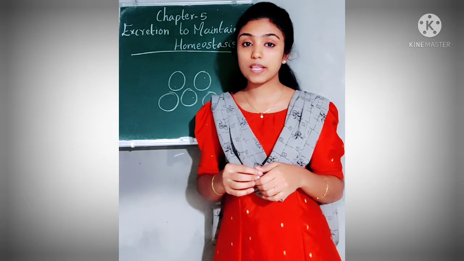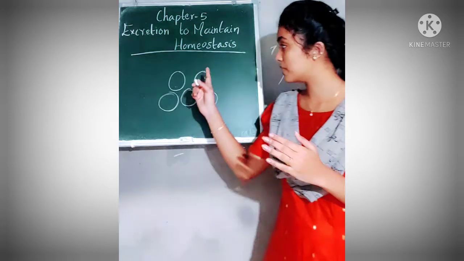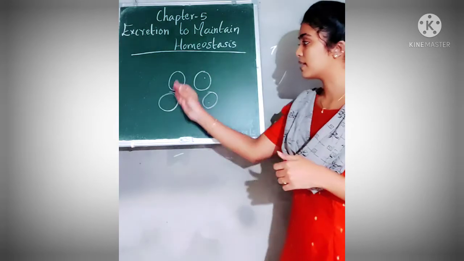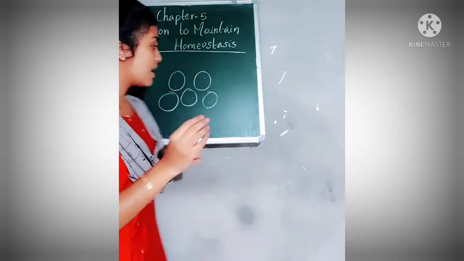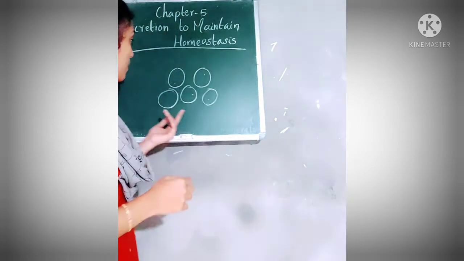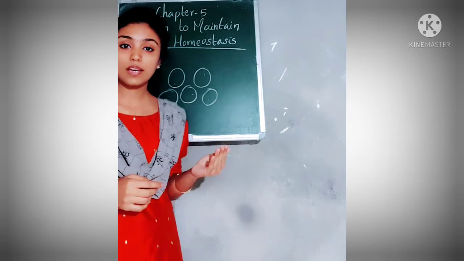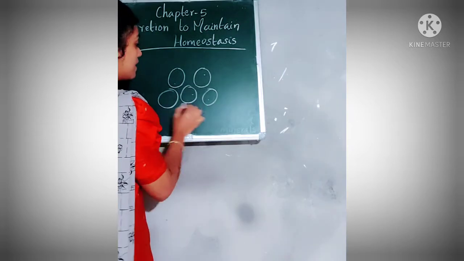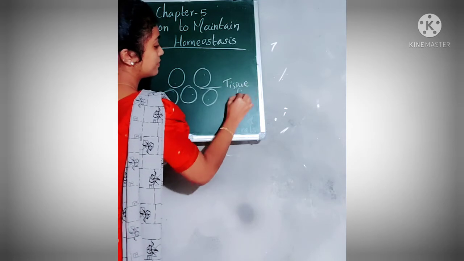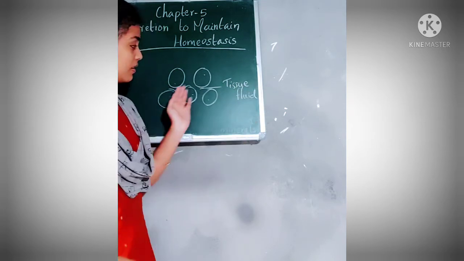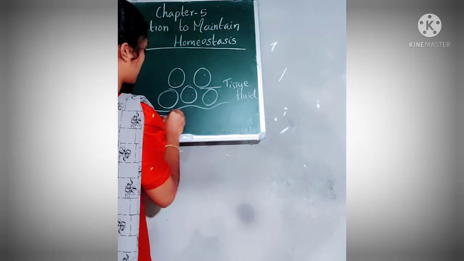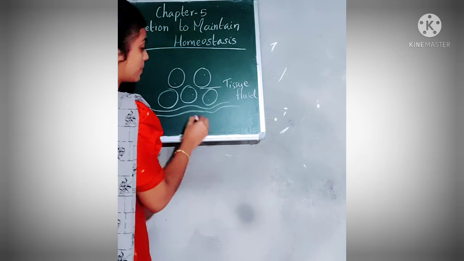Then how does it take place? How do the waste materials from these cells reach the excretory organs? Let us find out. Just consider these are the cells in our body, and we already studied in the previous chapter about the tissue fluid. Are you remembering that? In between the cells there will be some fluid which is known as tissue fluid. And near these cells there will also be blood vessels going just like this.